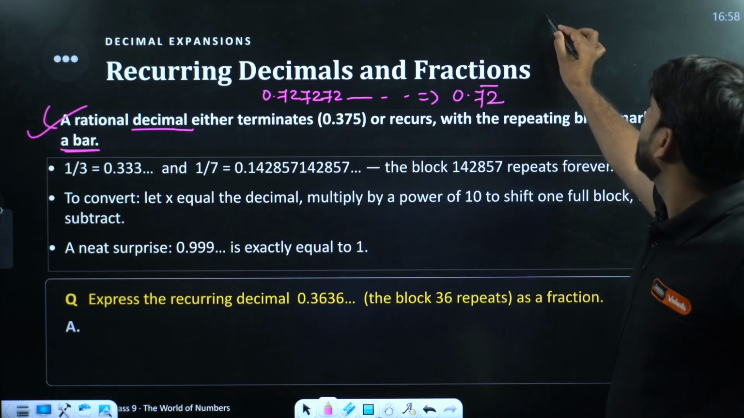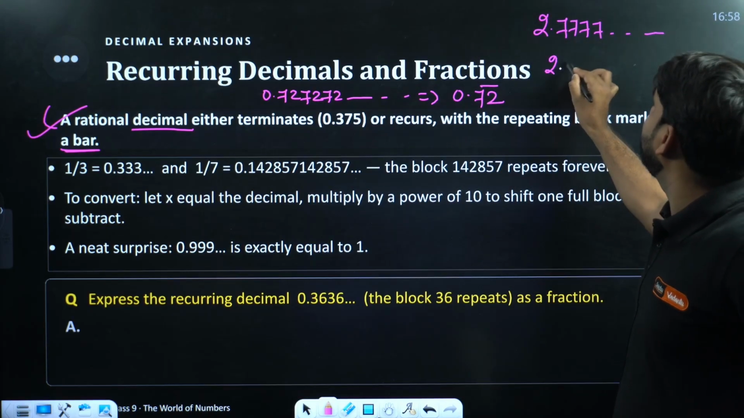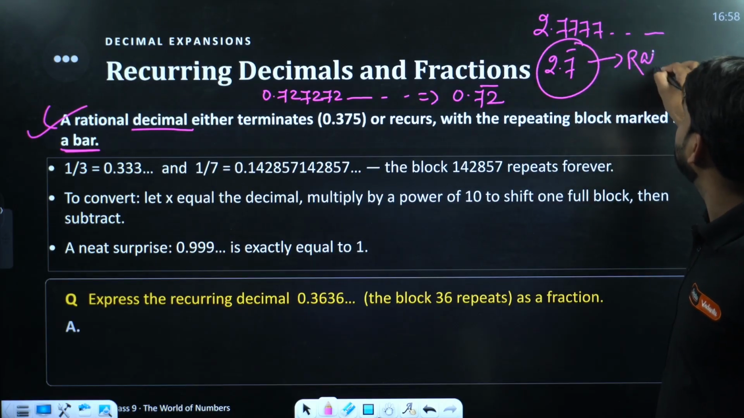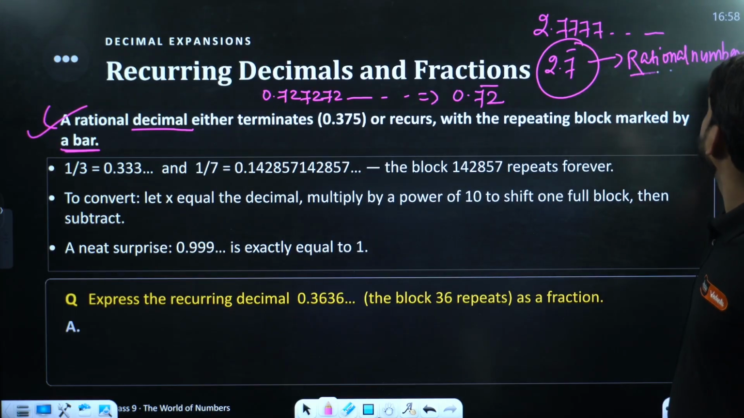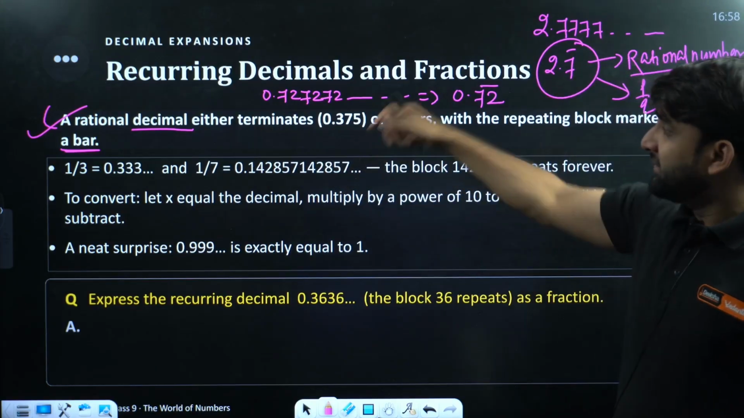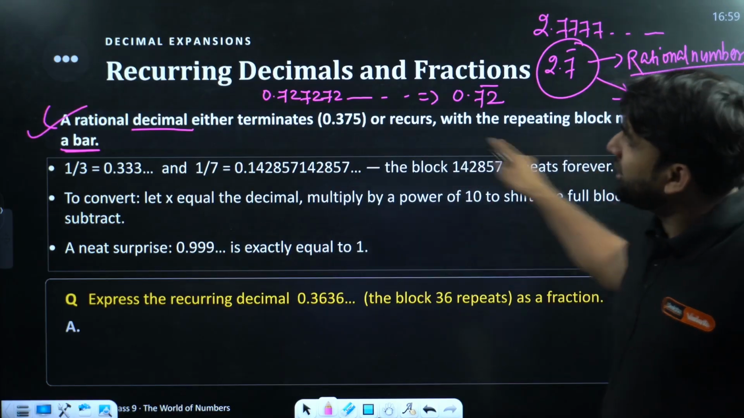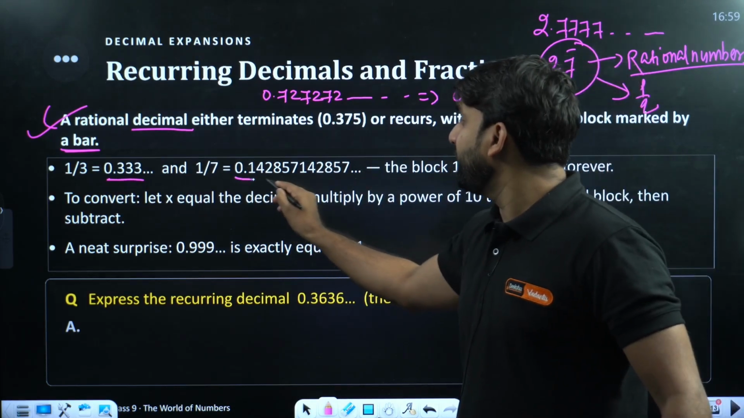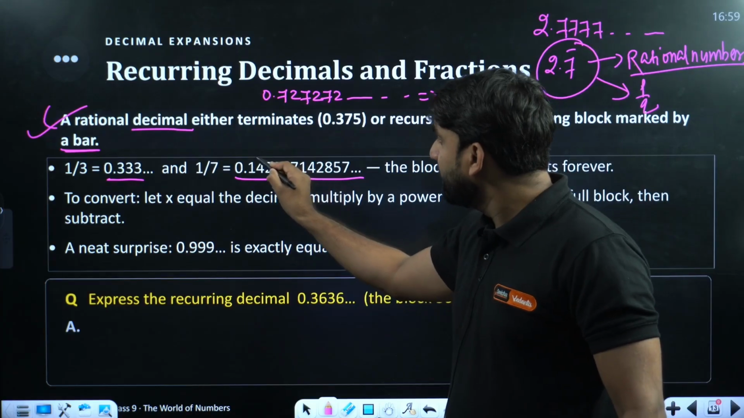For example, I'm writing 2.777 and so on. It can also be written as 2.7 bar. So if a bar is there, it is clear that this is a rational number. It can be written in the form of p by q. A rational number's decimal expansion either terminates or recurs with the repeating block marked by a bar. For example, 1 by 3 is 0.333, and 1 by 7 is 0.142857. Look at here.